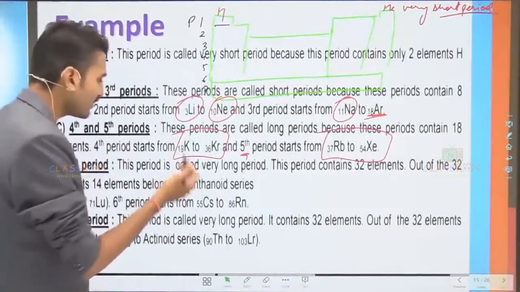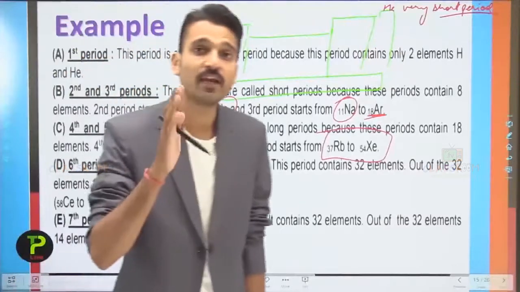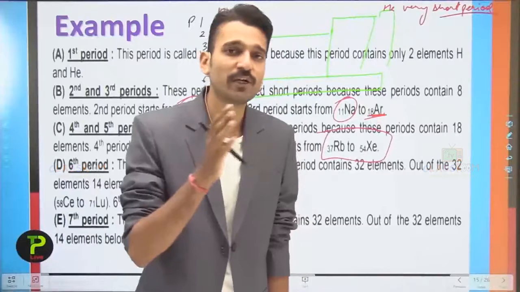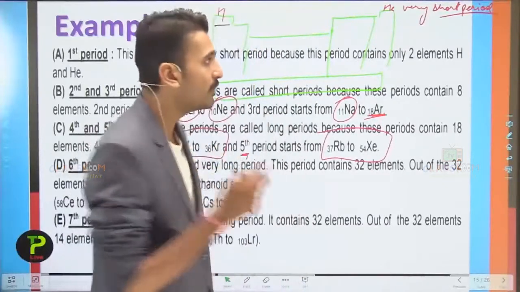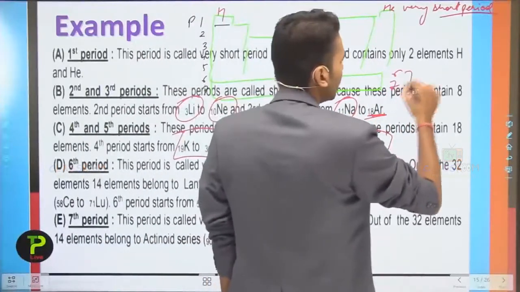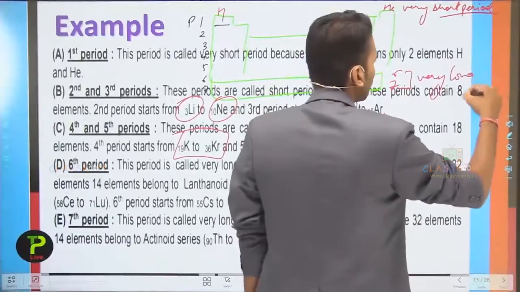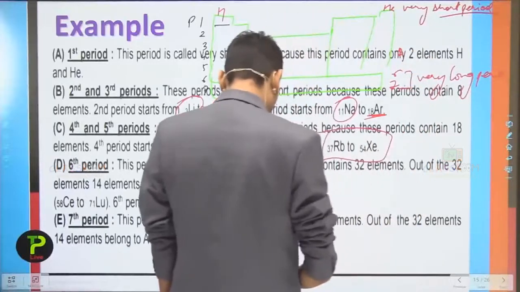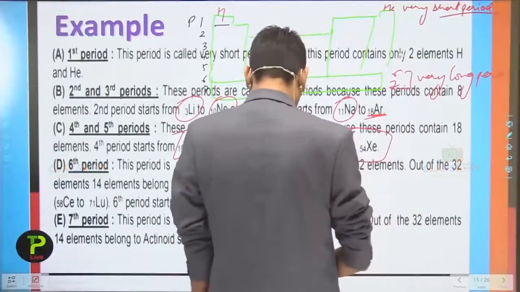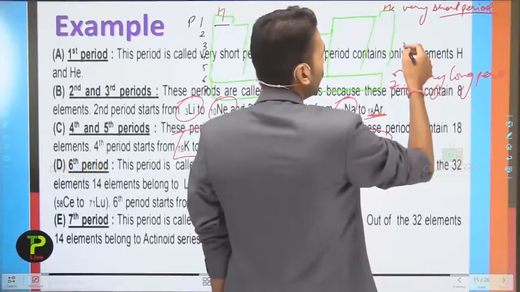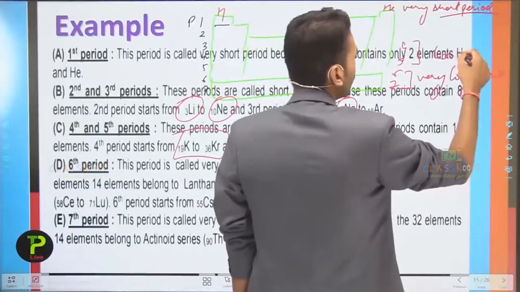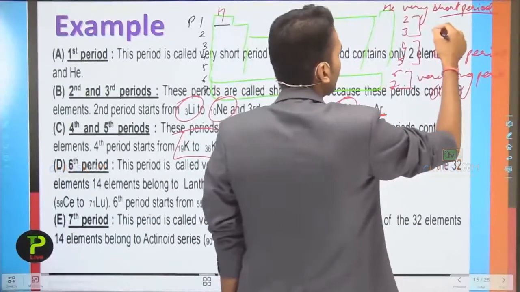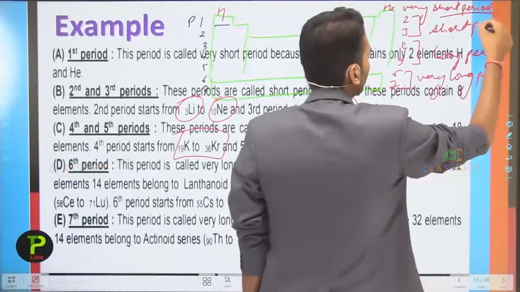The sixth and seventh periods are termed very long periods. Why very long? Because these periods contain a total of 32 elements. The 4th and 5th are termed long periods, and the 2nd and 3rd periods are termed short periods.